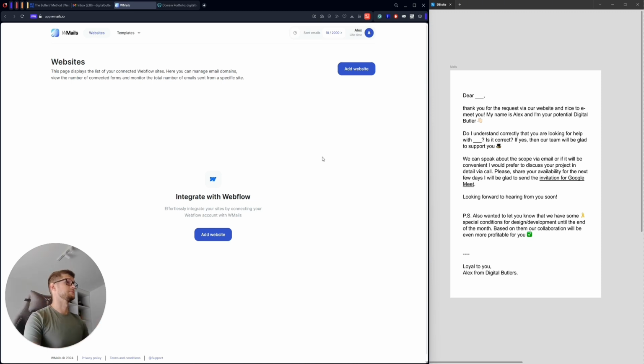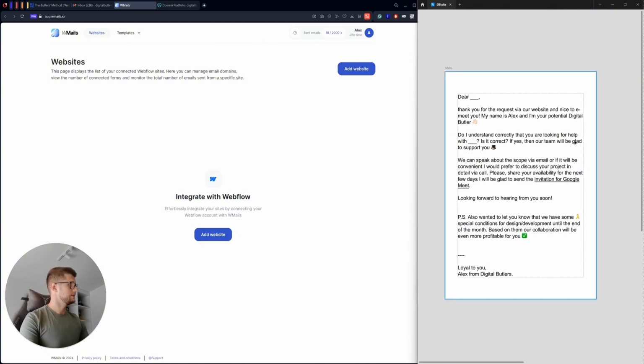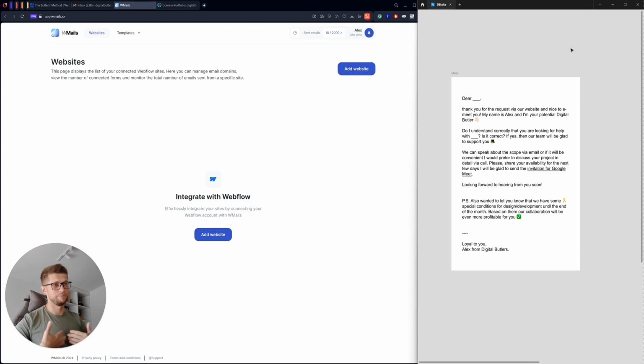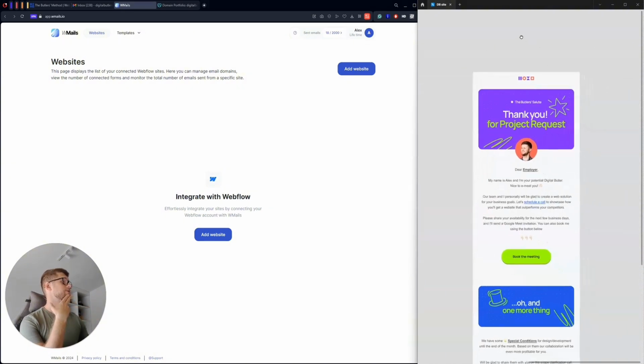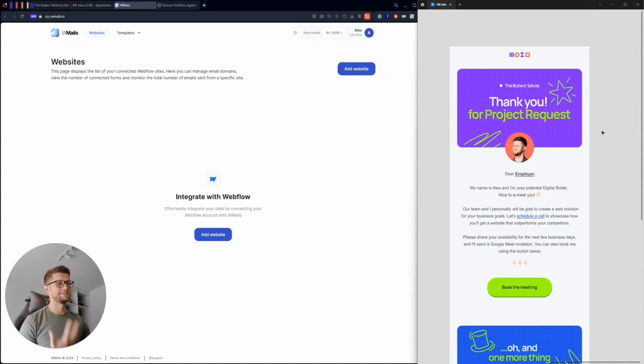So I already have a design that I prepared in Figma, and this was actually the original text that I personally usually send to our potential employers who get in contact with us. But right now I'm going to transform this into this. And you can see that this is actually not a basic email that we usually send during our business life and communications.